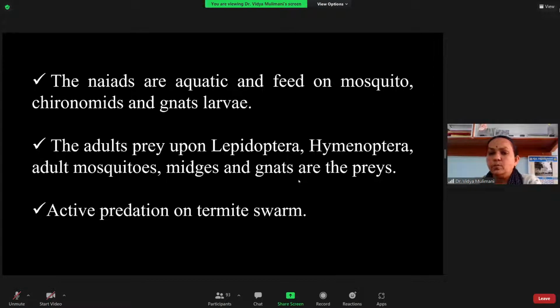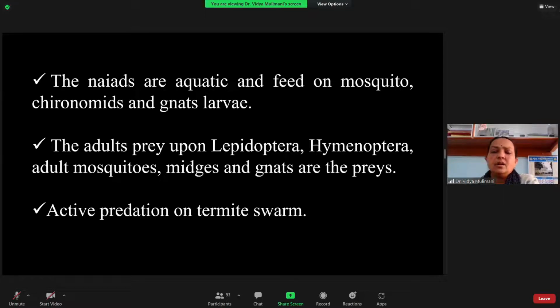Adults will be coming out. That is why the dragonflies are very active and happily feeding on these insects, the adults, not the immatures, because immatures are eaten by the naiad. So it will be feeding on the adults of the mosquito, midges, and the gnats. Another thing we have to remember is that termite adults come out only soon after the monsoon rains.